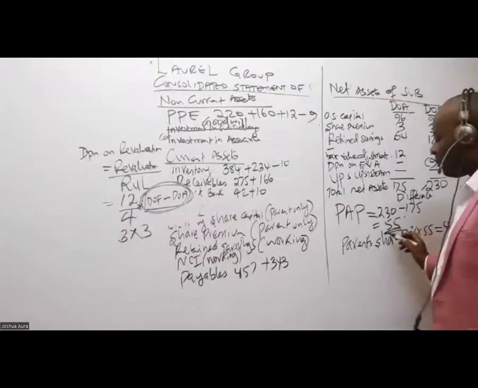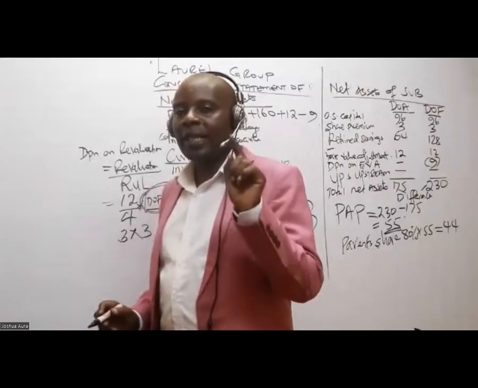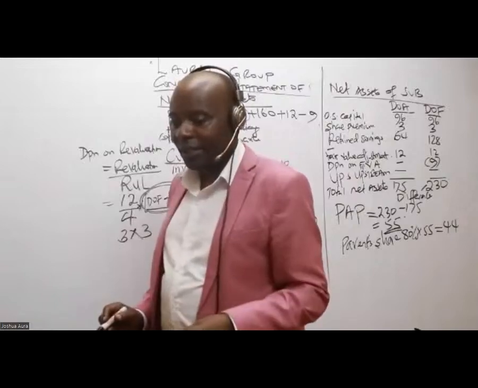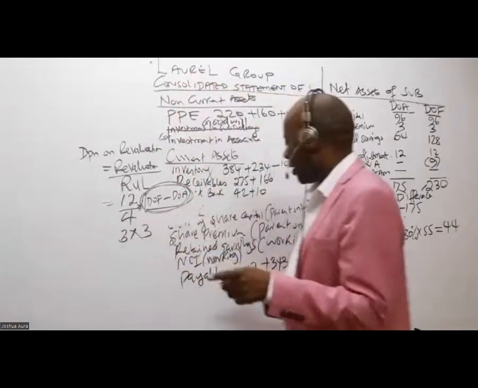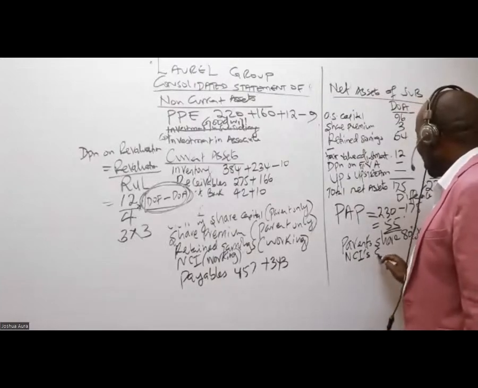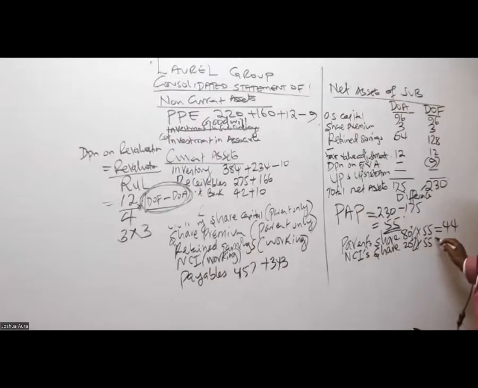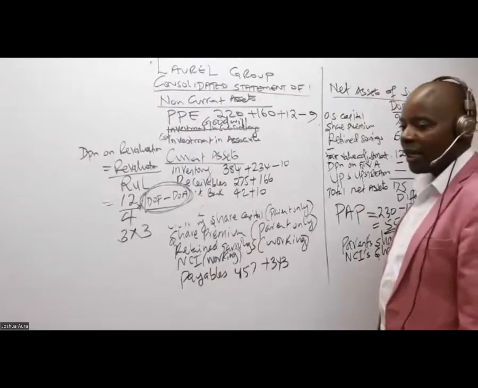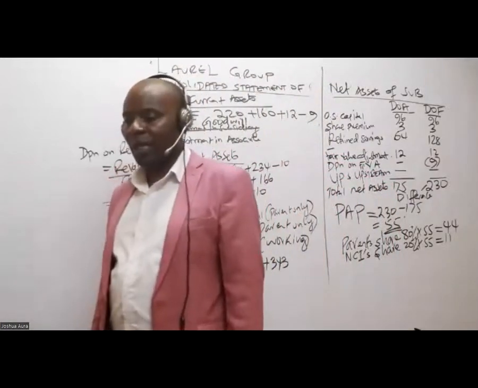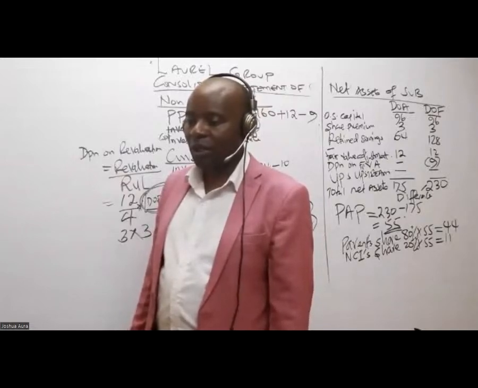From there, of course, because the parent has got 80%, there must be another stakeholder who has the other percentage. What is the name of the other guy? It's NCI. So you talk of NCI's share, it is 20% of 55, which will give me 11, isn't it? Which will give me 11. Thank you so much.